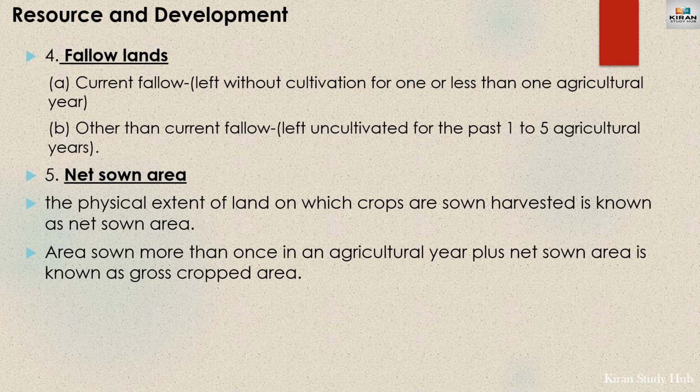It is an agriculture area, and sometimes the farmers will sow the land more than once and get 2 crops, 3 crops in a year. That is called gross cropped area.